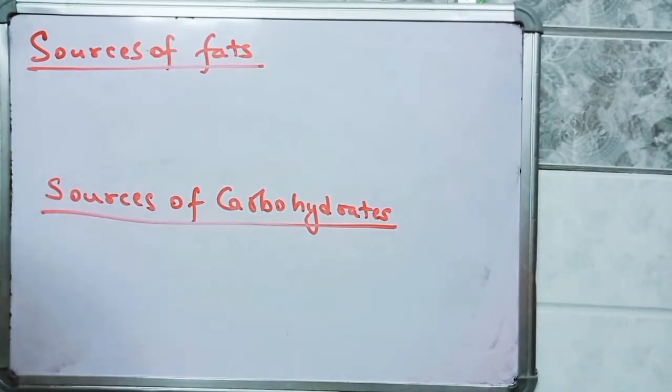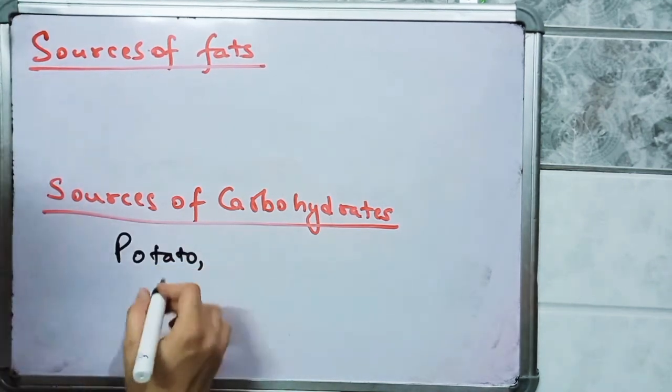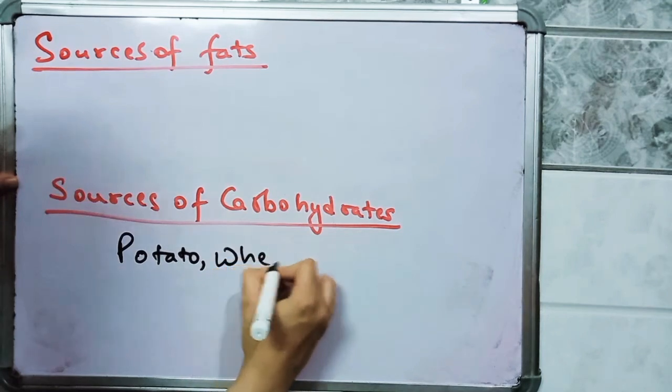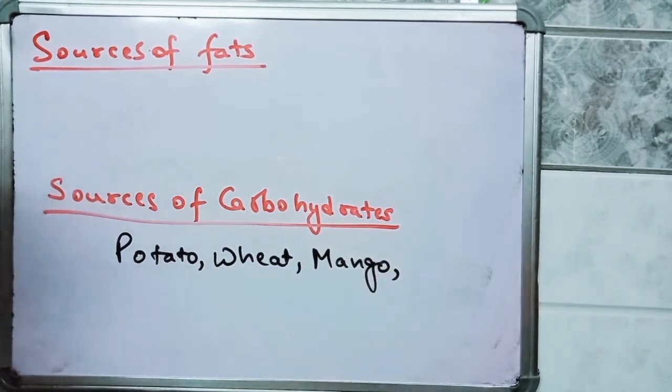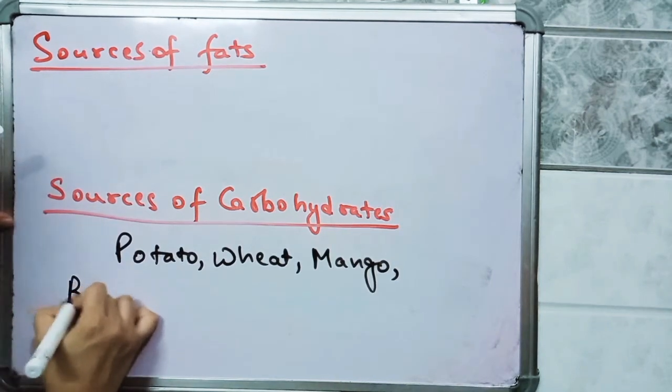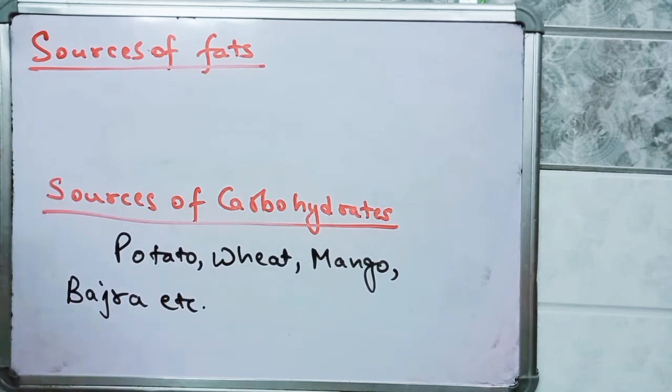Carbohydrates are present in potato, wheat, mango, bajra, etc. All these foods contain carbohydrates.